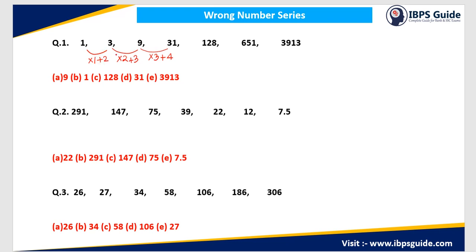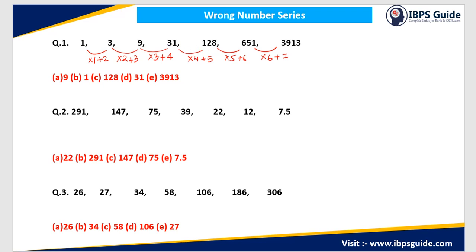We are multiplying with 1, 2, 3. So here it will be multiplied by 4, here it will be multiplied by 5, here it will be multiplied by 6. Again, this is plus 2, plus 3, plus 4, so this will be plus 5, this will be plus 6 and this will be plus 7. Up to here, the logic is coming out correct. Let's look ahead. So we have to multiply 31 with 4 and add 5 to the result.